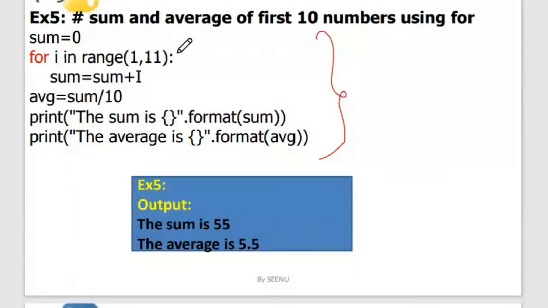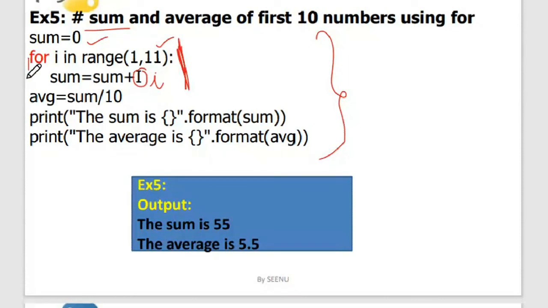Here I don't need to bother about it. I just need to iterate through the sequence of numbers. So first I said sum is equal to 0 because I want to find out the sum. This is my logic. And then I said i in the range of 1 to 11, because to get a 10, I need to give 11 here, since it's n minus 1. And here I'm saying sum is equal to sum plus i. So you know this logic. If the number has gone out of this particular range, the for will stop and it will come to the immediate next statement, which is average.